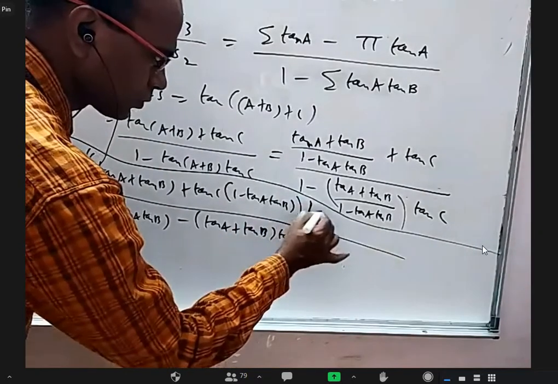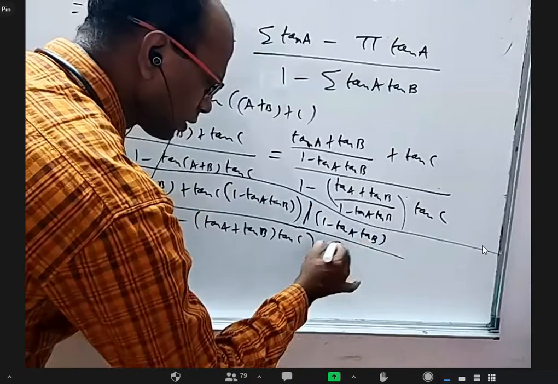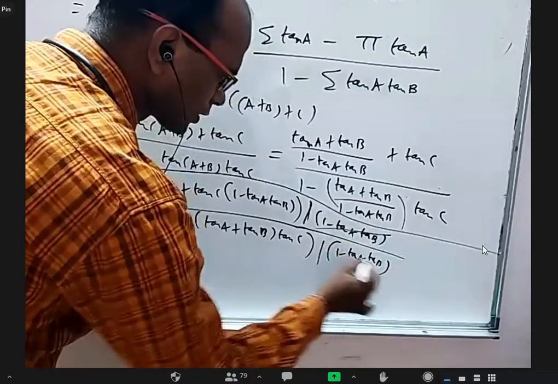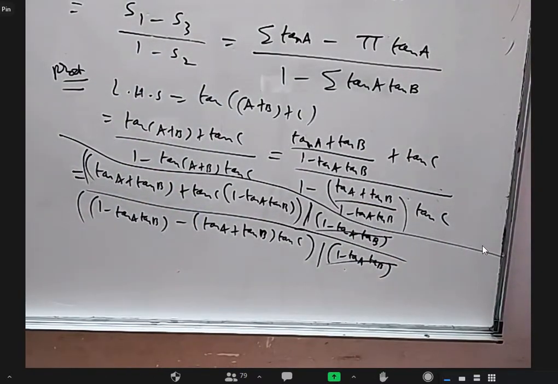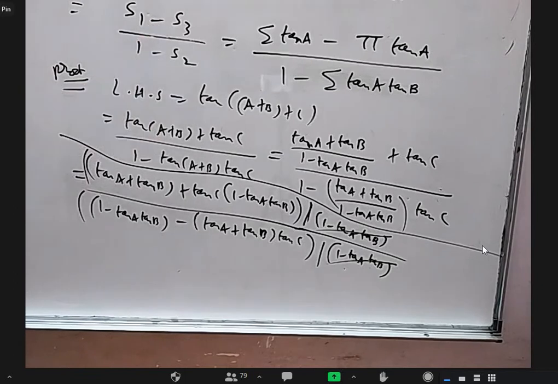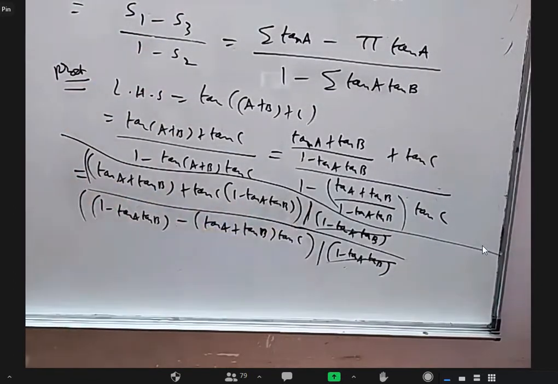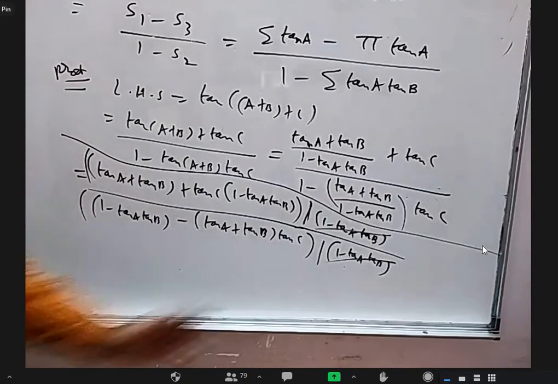Just one minute, it went wrong. So this by 1 minus tan A tan B. Here also 1 minus tan A tan B. Both are the same, so they'll get cancelled. Okay, next step you expand, you will get it. This is tan A, this is tan B, this into this is tan C, this is minus tan A tan B tan C. This is 1 minus tan A tan B minus tan A tan C minus tan B tan C. Everything is there.